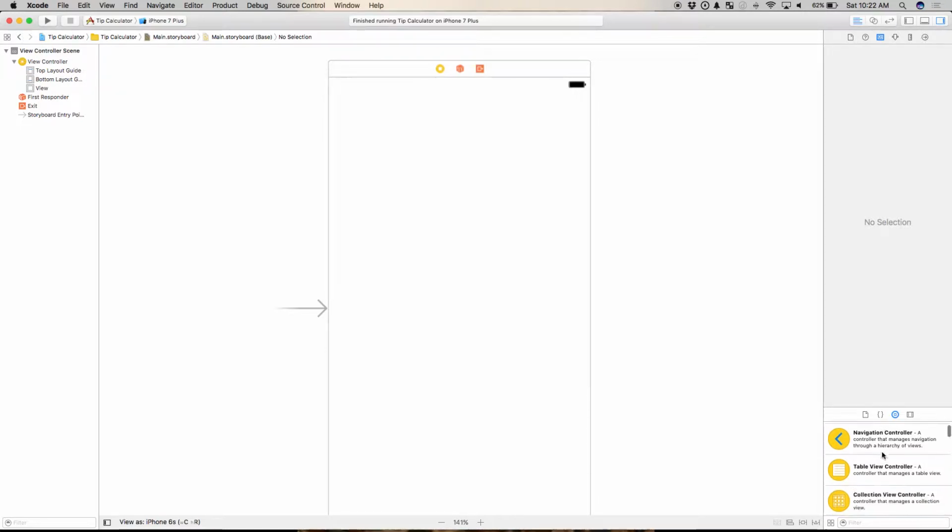If you don't see all these things here, make sure you're on the third one right here that says Show Object Library. I know the text is a little small. What I'm going to do is I need some text fields because I need a place for the user to enter their data, okay? I also probably need a calculate button, where I can say, they've entered their data, now go ahead and calculate it, okay?